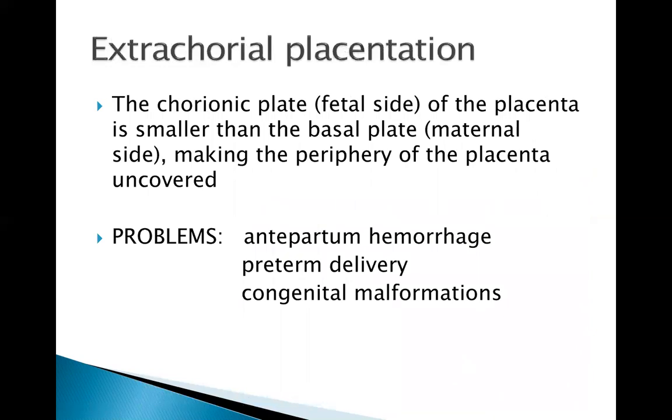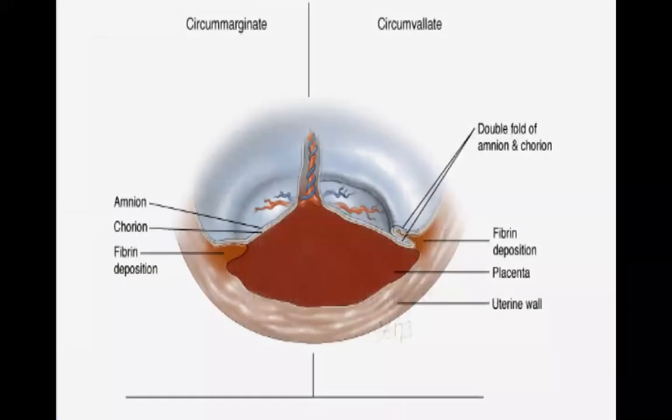Extrachorial placentation is the diagnosis when the chorionic plate of the placenta is smaller than the basal plate, making the periphery of the placenta uncovered. There are two types of extrachorial placentation. One is circummarginate, the other one is circumvallate. During our synchronous meeting, I will call someone to differentiate the two.